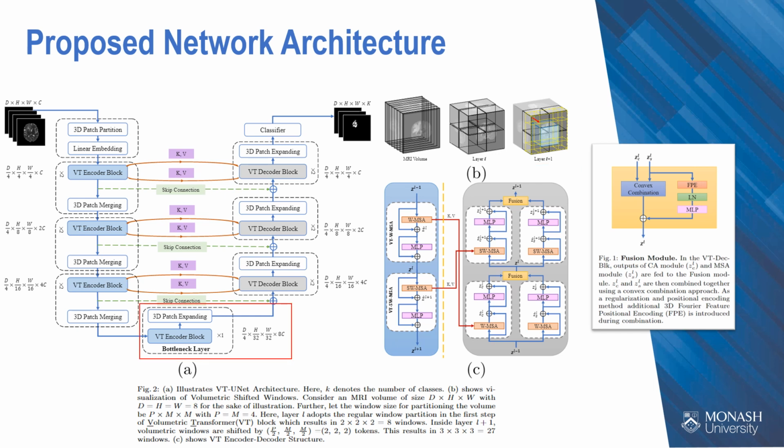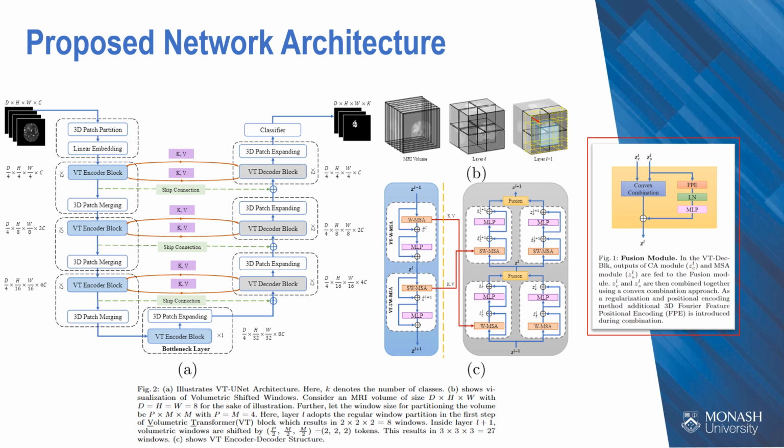For the bottleneck layer, we use the VT encoder block. Compared to the encoder block, the decoder block structure is somewhat complex. Here we introduce a knowledge transfer mechanism by transferring K and V weight matrices from encoder to decoder in addition to standard skip connections. During decoding, we compute self-attention and cross-attention in parallel to improve feature learning.